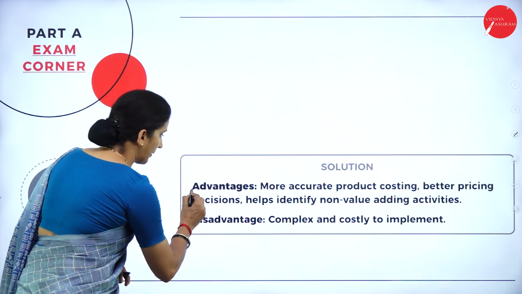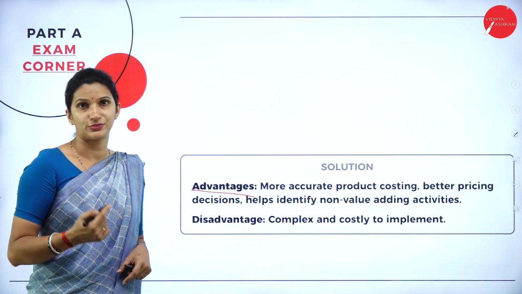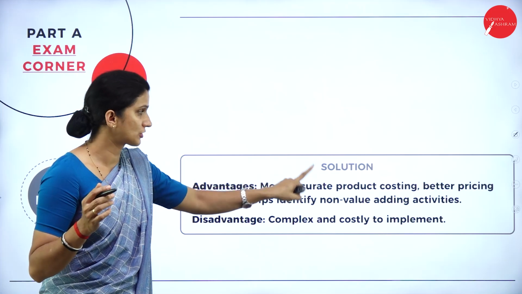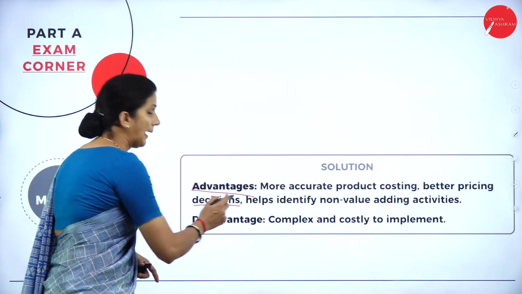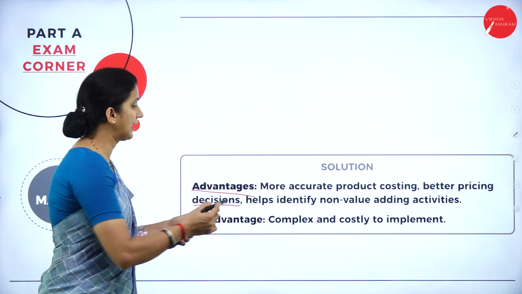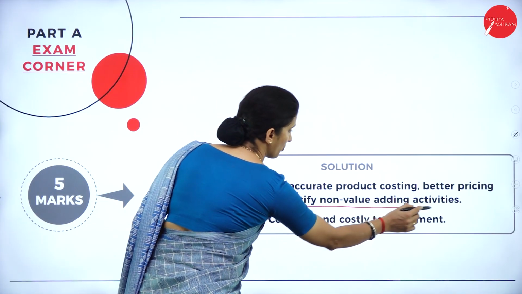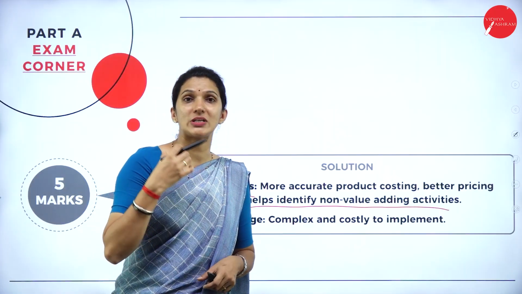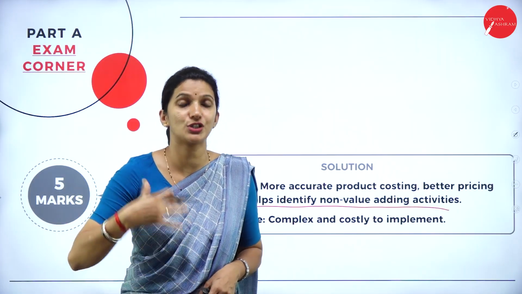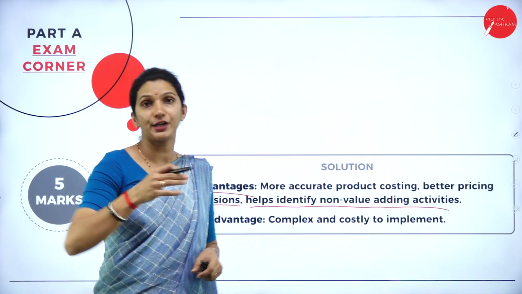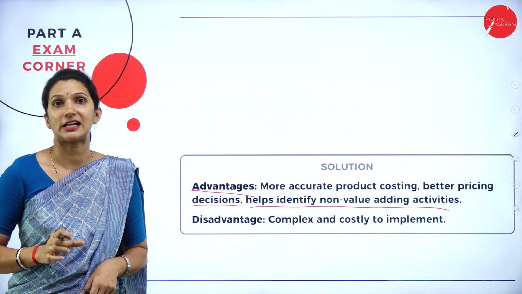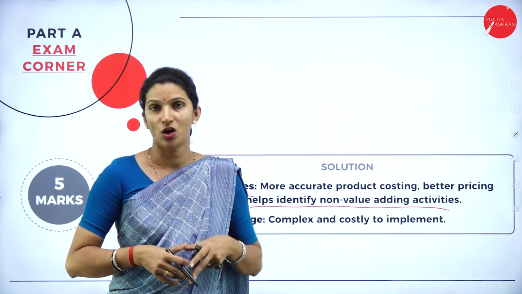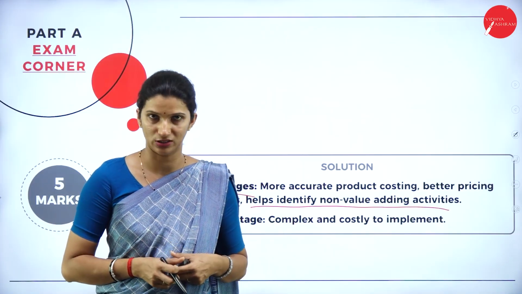Then you can also write about the advantages of this ABC method. Here it gives more accurate product costing, better decision making, and it helps to identify non-value adding activities. So the ABC method offers a better opportunity to make better pricing decisions and also to find out the various activities which do not add any value to the production or to the organization.